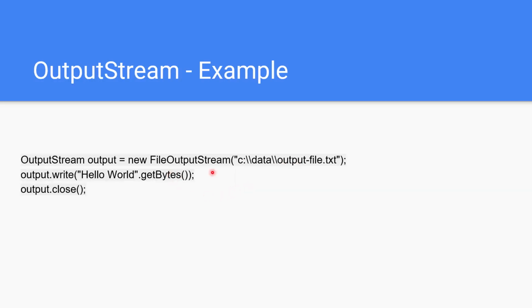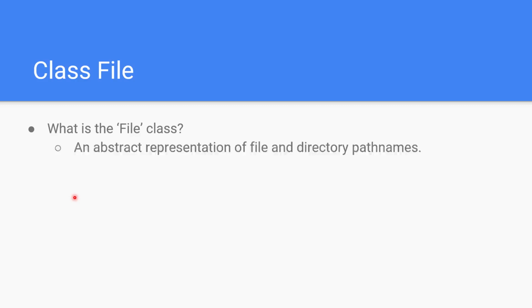And then there's output. So we have an output file that we declare. Notice the path here. And then we're going to write hello world, and we're going to call get bytes. And then we're going to close the file. It's important to close the file so the file's not left open. Java will eventually close it, but it is important to close the file so we don't get any unwanted characters in that file.